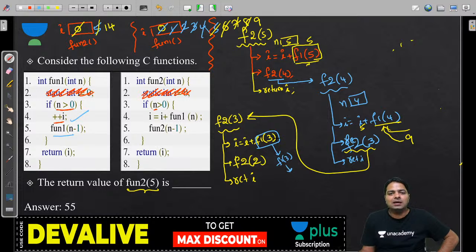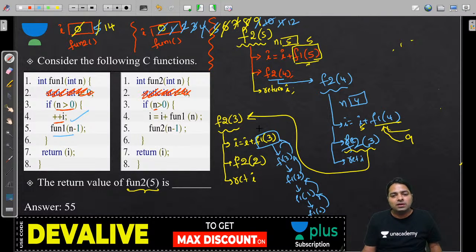So that 3 is going to allow 9 to become 10, and then f1 of 2, then 2 is greater than 0, so it increments again. Then f1 of 1 is greater than 0, so 11 becomes 12, and this calls f1 of 0. It starts returning the I value. The I value of fun1 is 12. It comes as 12, but the I value of this fun2 is 14 already. 14 plus 12 is 26. And now f2 of 2, again the same story repeats.